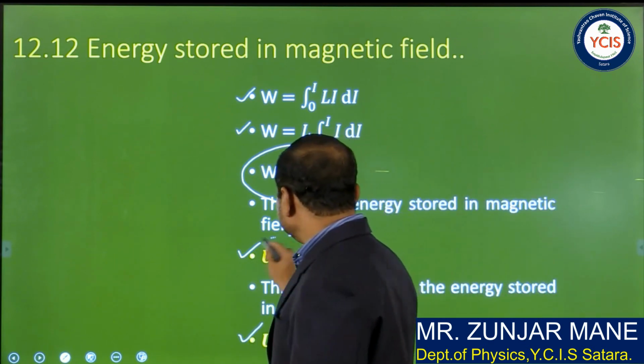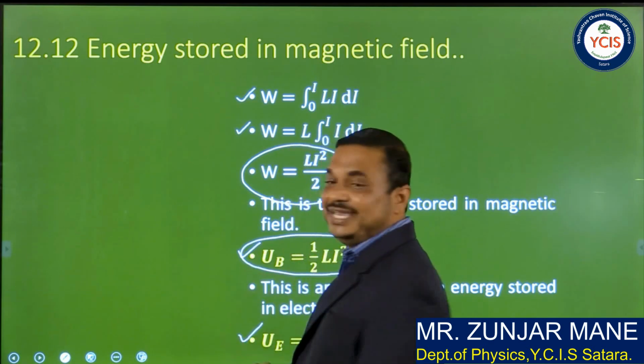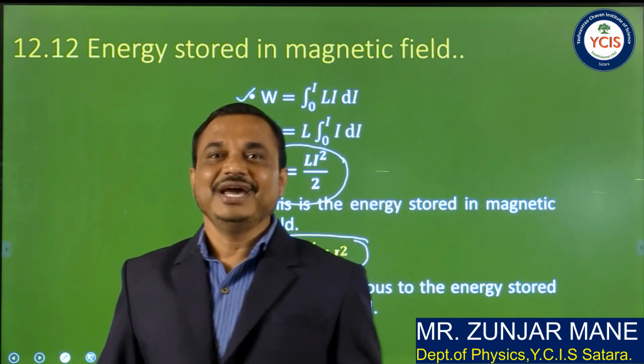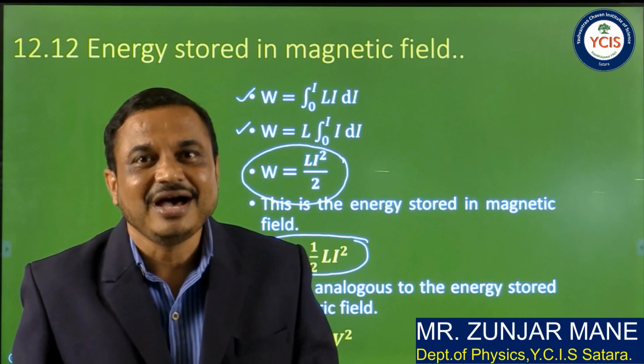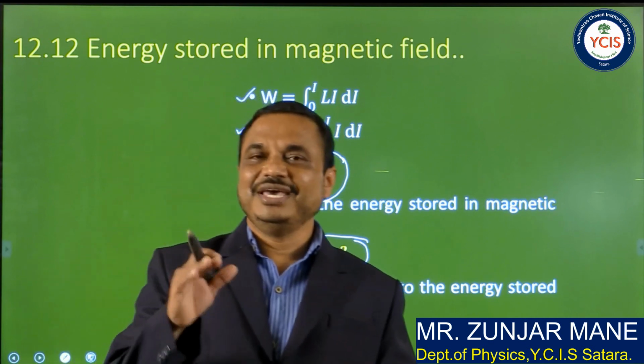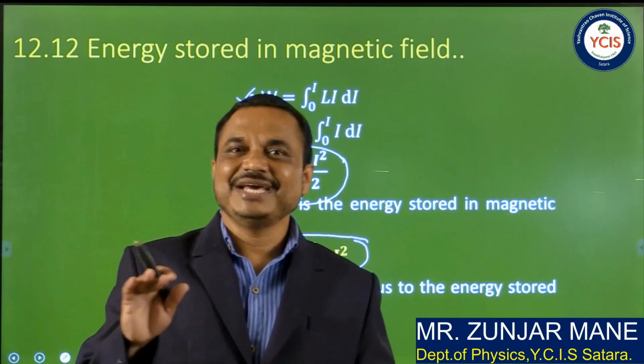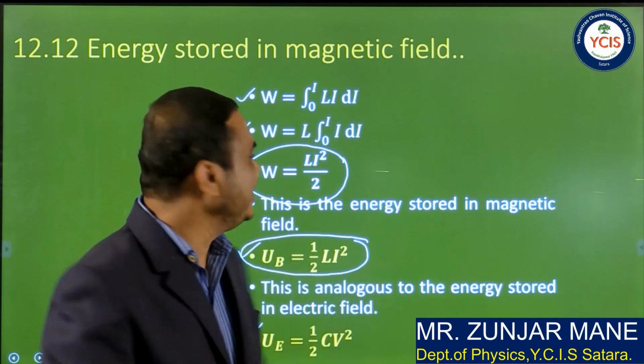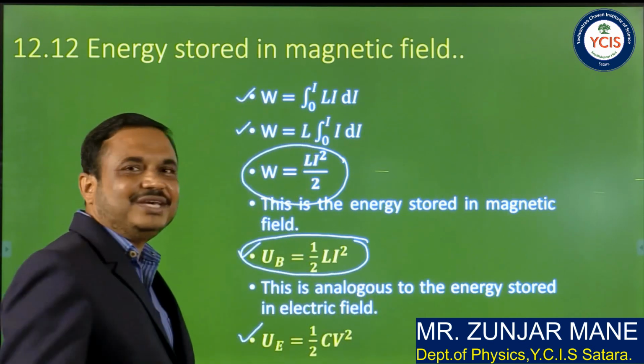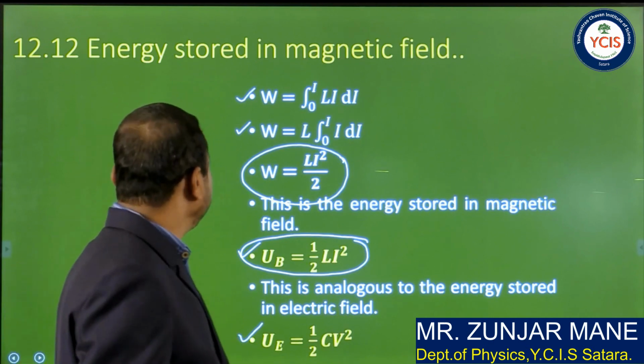So in this article we derived the expression for energy stored in magnetic field, and it is given by the equation half Li square, where L is the self inductance of that circuit and I is the maximum steady current flowing through that circuit. So this is about the energy stored in magnetic field.